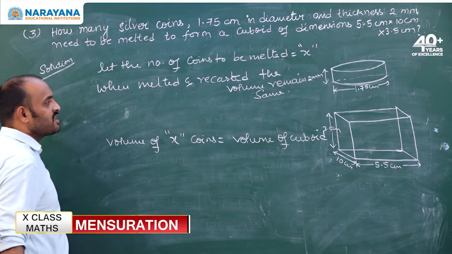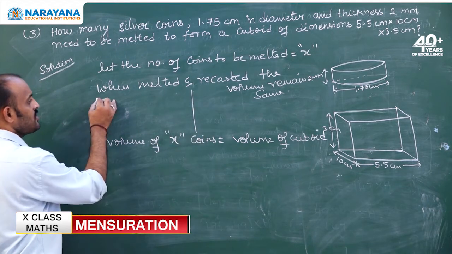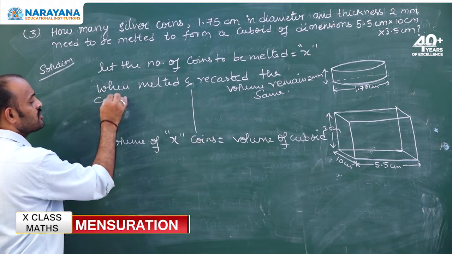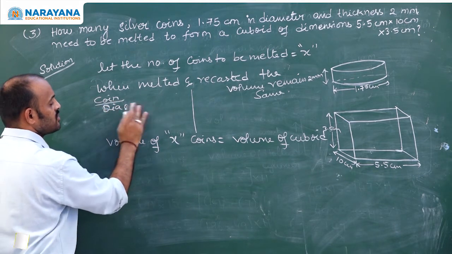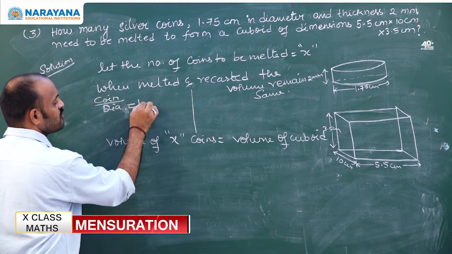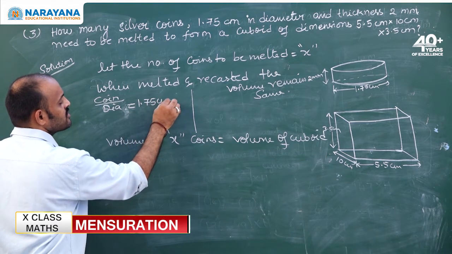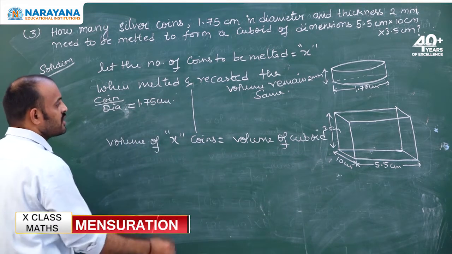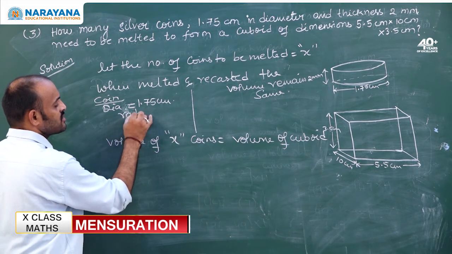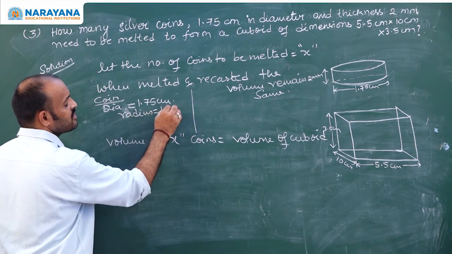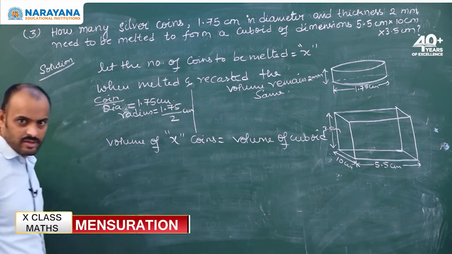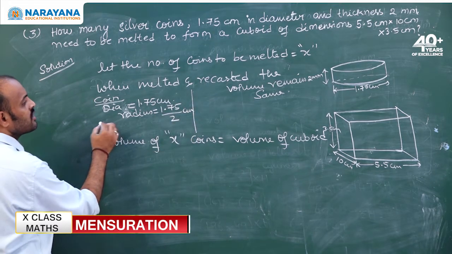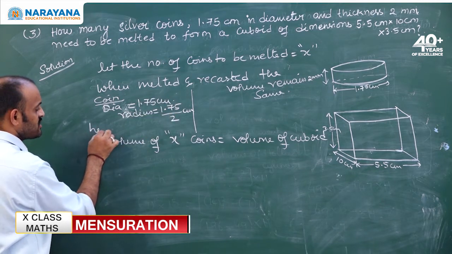So, first let us write the dimensions. Coin: what is the diameter of the coin? Diameter is given as 1.75 centimeters. Then what will be the radius? Radius will be 1.75 by 2 centimeters. Next, the height he has given as 2 mm.